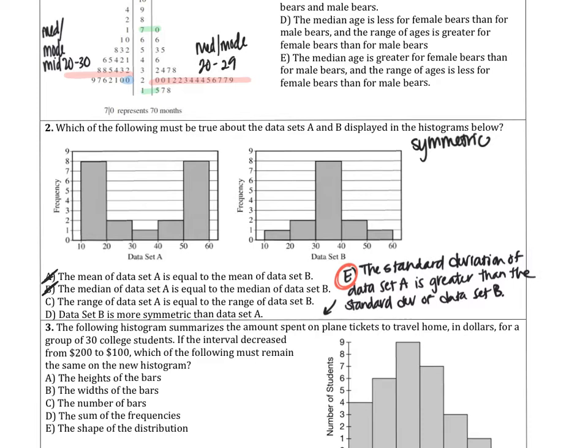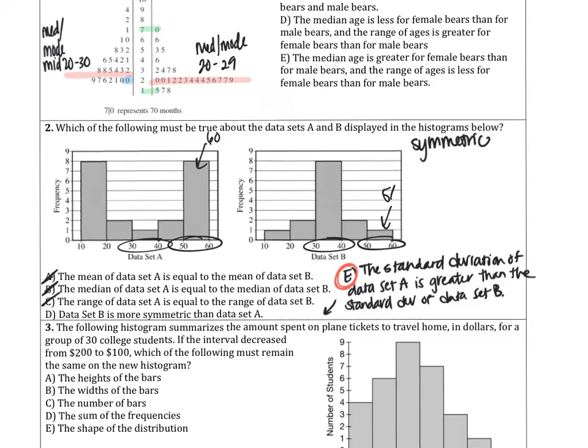Okay, and because we have like a range of values here, we can't be sure that they're going to be the same. They're going to be approximately the same, but not exactly the same, okay? The range of data set A is equal to the range of data set B. Same thing, this highest bound is from 50 to 60. So is this one, my highest value here could be 60, my highest value here could be 51 for all we know. So we aren't sure that the range is the same.